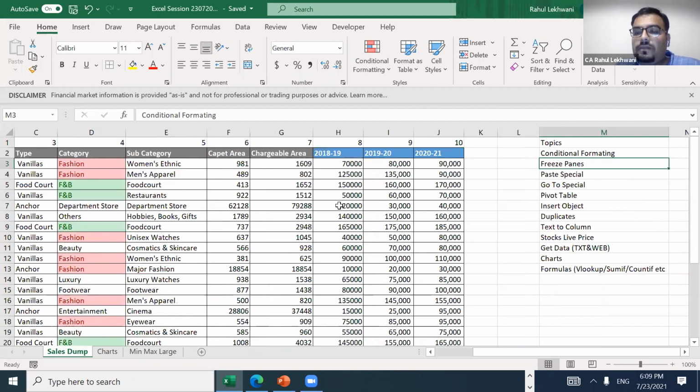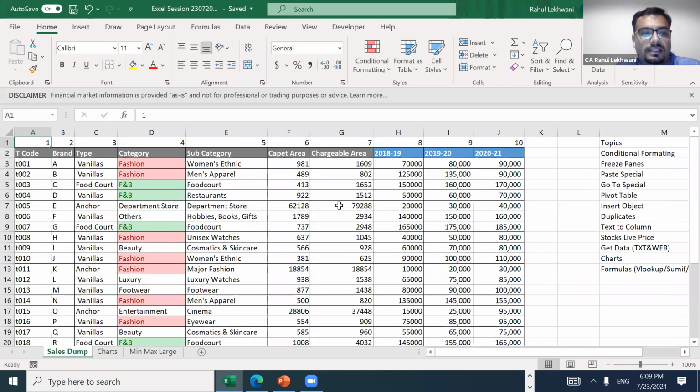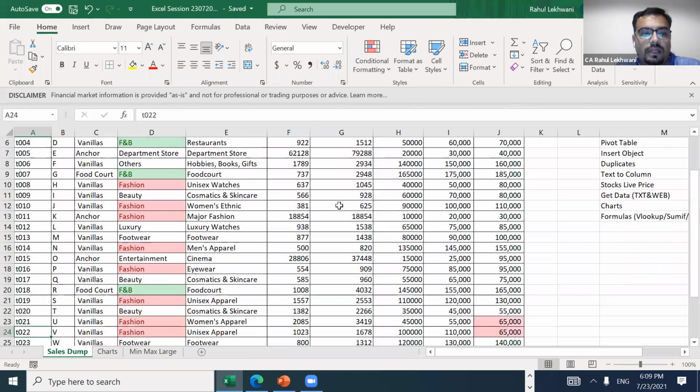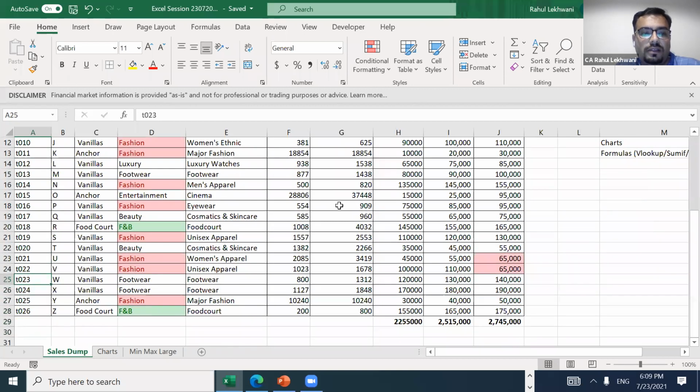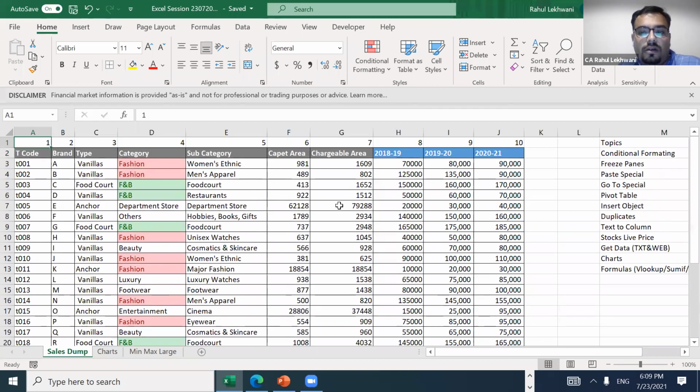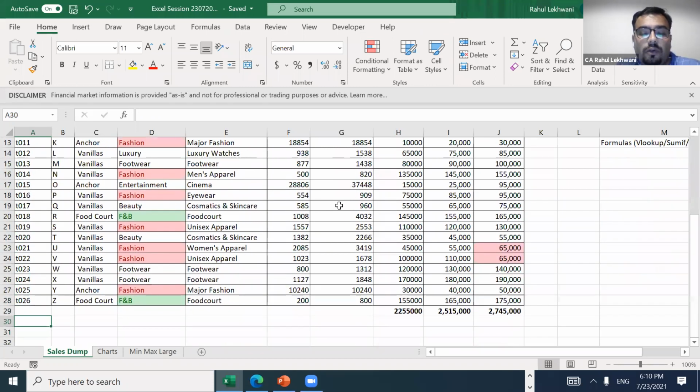One more feature is freeze panes. I think most of you might be aware of it, but I'll still cover it. Suppose I'm going down and I lose the view of my column names. When we have huge files, you don't want to lose sight of them. Here I cannot tell what is 1819, what is 1920, what is 2021.